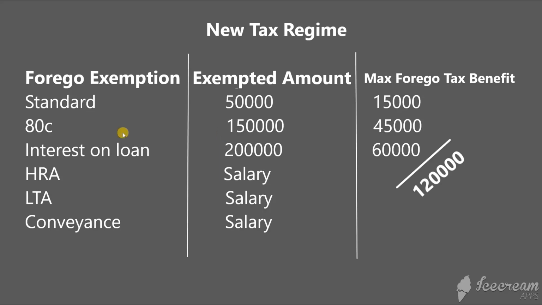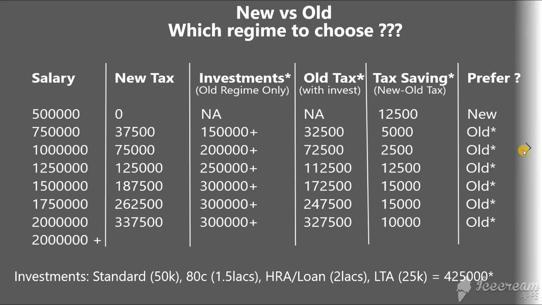If you opt for the old tax system, you can claim the exemption on all these investments, but if you opt for the new tax system, you have to forego exemption on all of them. For a person with a higher salary, just with the first three components they can save up to 1.2 lakhs of tax. When you include HRA, LTA and conveyance, you can save even more tax. But you have to forego this tax benefit if you opt for the new tax system. So in the next slide we will see further whom the new tax system is beneficial for and whom it is not.